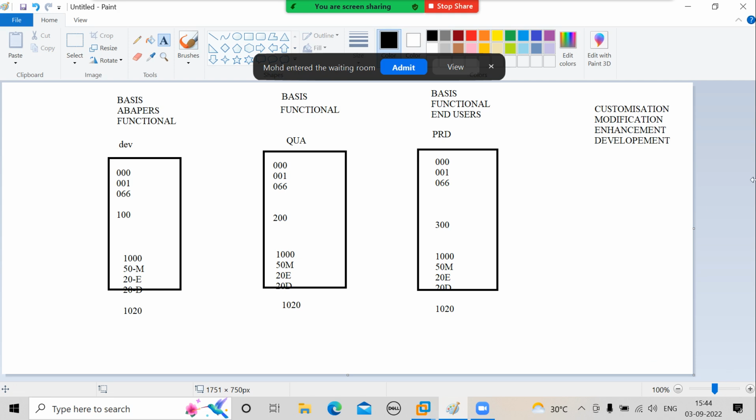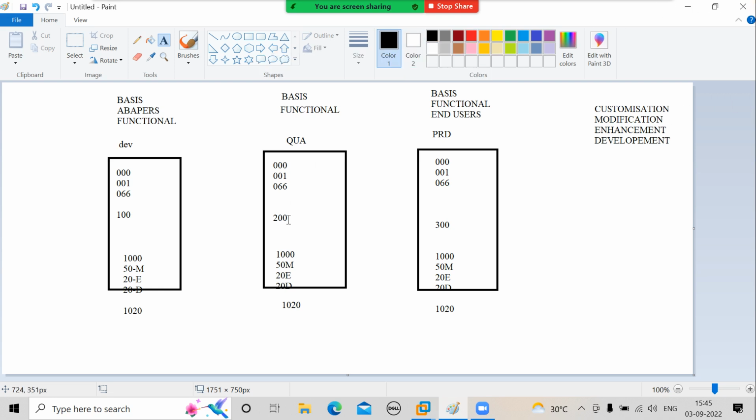Whatever changes you have done in your development are all in the quality system also, and all are in the production system also. So whatever you have in development and quality, they are already in production. Along with that, we have business data also. So your business data is safe, your production is safe. You can build your quality system and production system again by using that backup. So you have to take the production system and jump out of the building.